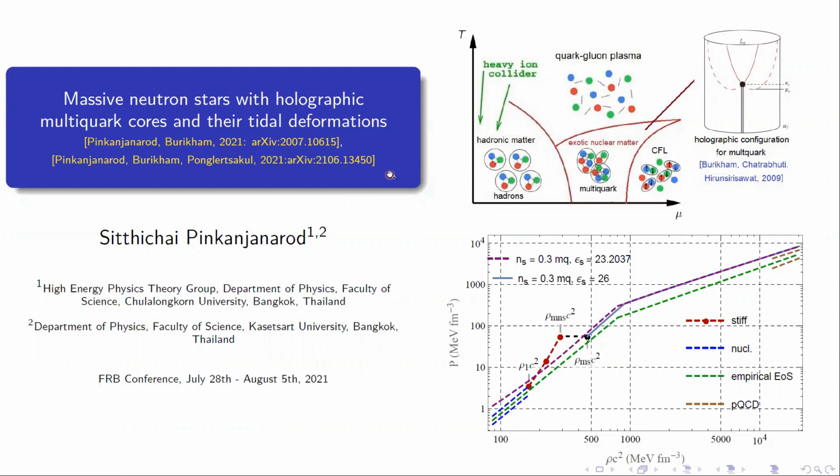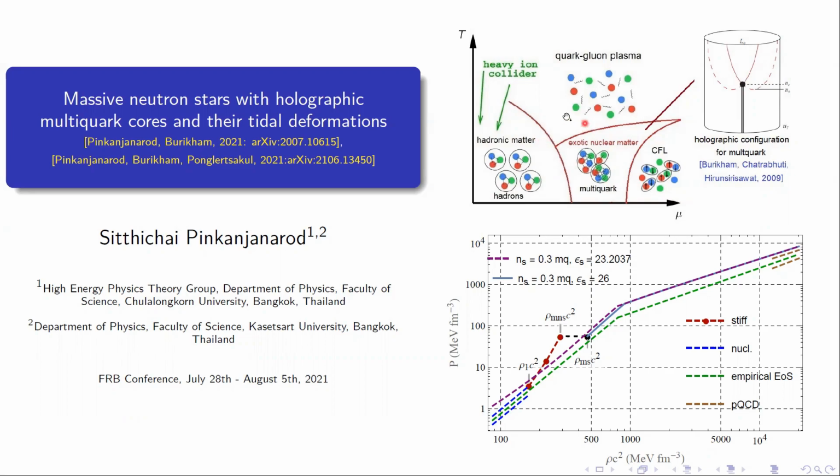Today I'd like to talk about massive neutron stars with holographic multiquark cores and their tidal deformation. Well, it is known that nuclear matter at low temperature and low baryon chemical potential is confined to hadrons, which can be described by the chiral effective theory or CET.